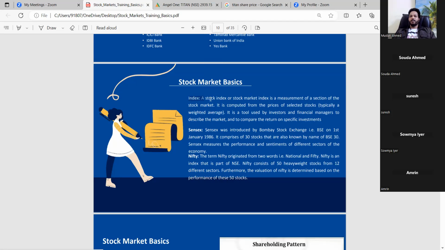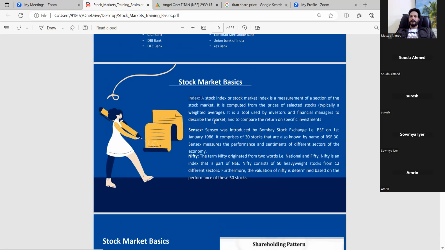Here, most of the major, highly weighted stocks in the index are counted, to decide at the end of the day whether the market is going up or down. You would have seen in the news terms like market crash, NSE crashed, BSE crashed. Whenever they say that in the news, that refers to the index. Based on this index only, we know at the end of the day whether the market is coming down or up. We have two indices, like Sensex.